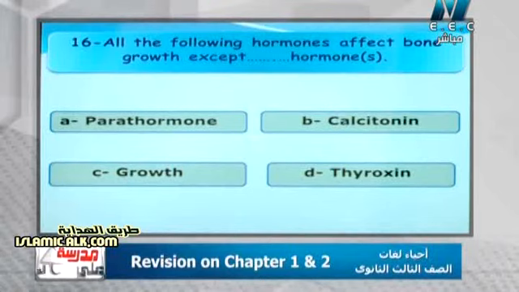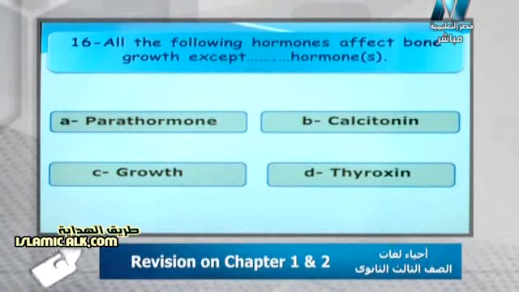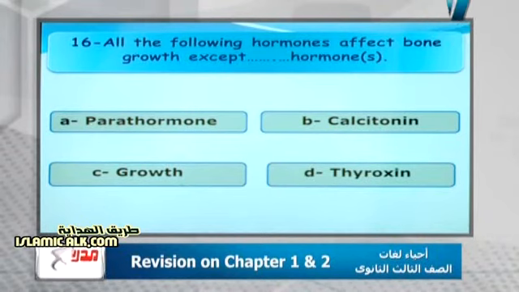The next question: all the following hormones affect bone growth except the dots. Parathyroid, calcitonin, growth hormone, thyroxine. Notice there is an except in the question. The right answer is thyroxine hormone, mister, because the parathyroid and calcitonin hormones antagonize each other. Parathyroid increases the calcium level in blood, calcitonin decreases it, and the calcium with the phosphorus ions affect the action of the growth hormone during the growth of the skeletal system.